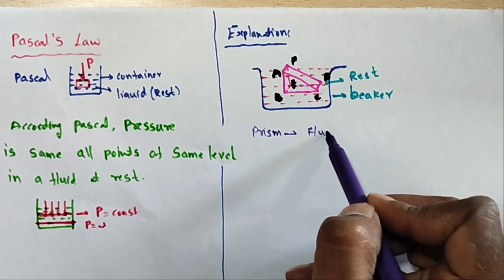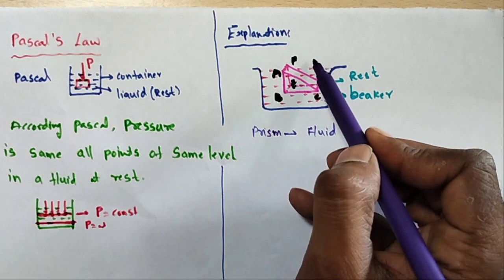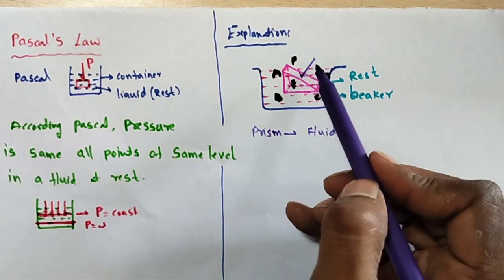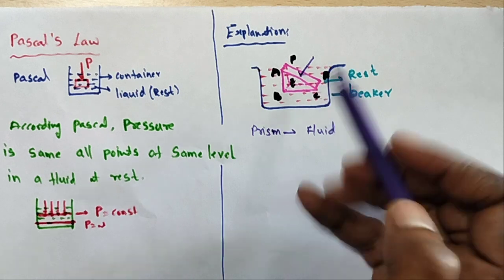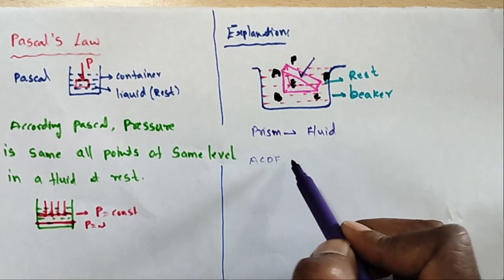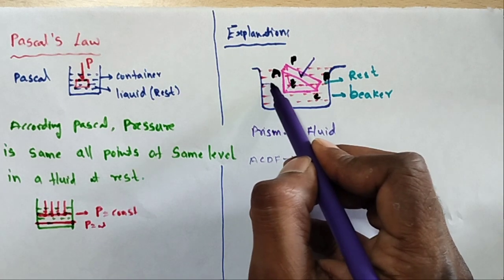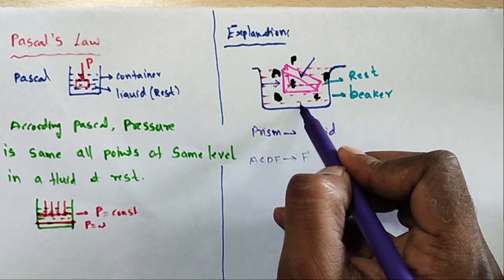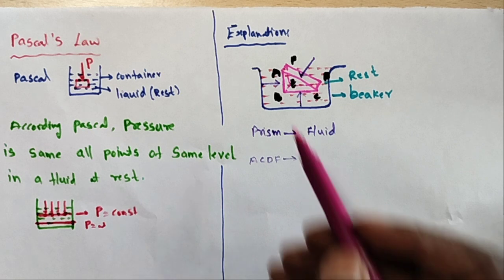This prism is placed inside the fluid. So what happens? A force is acting on these surfaces. Here a force is acting on this surface, ACDF. Similarly at AB also a force is acting, and at BC also a force is acting.